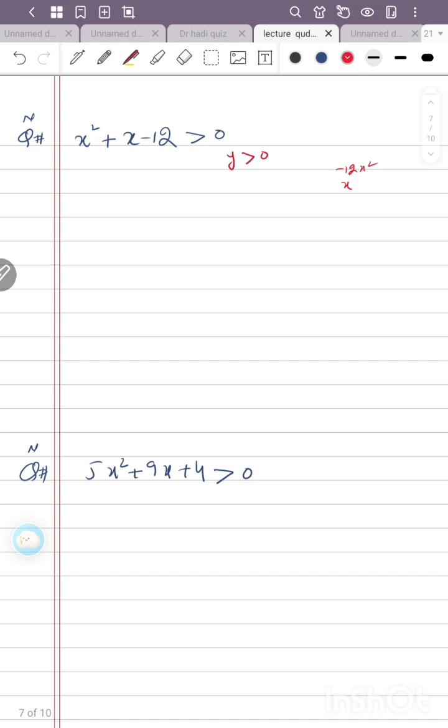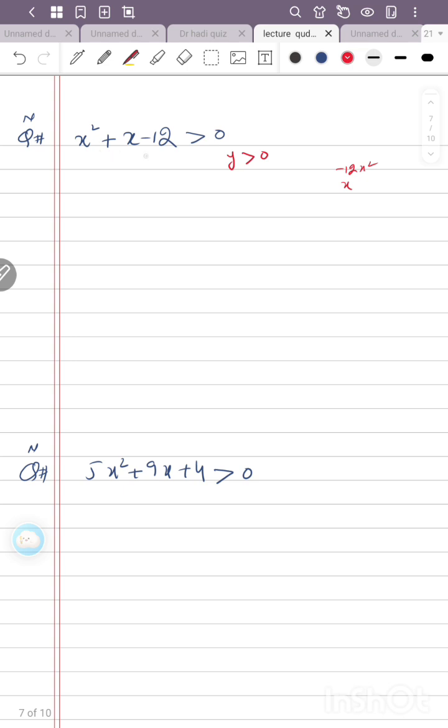Okay, we have a question. Last time we discussed quadratic equations. We have to solve its quadratic graphs, and now we have a question related to the quadratic graph. How to deal with this question?